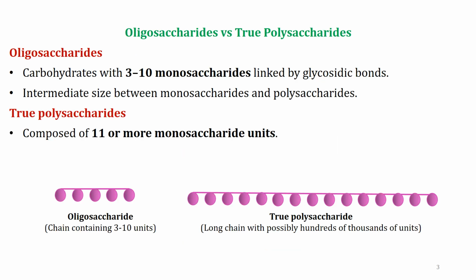Now, let's differentiate between oligosaccharides and true polysaccharides. Oligosaccharides contain 3 to 10 monosaccharides linked by glycosidic bonds. True polysaccharides are made up of 11 or more monosaccharide units.